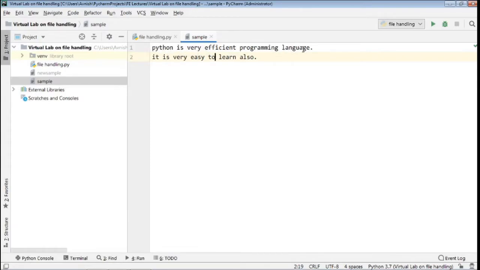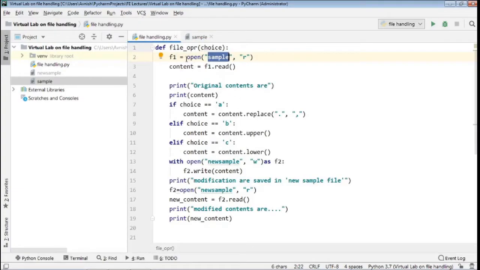Python is a very efficient programming language. It is very easy to learn also. This is my sample file with extension .txt. This is a text file, and this sample file we have opened using this open function. Now this function is opened in read mode. We already learned that there are a total of 4 modes: R mode, W mode, A mode and X mode. W mode means write mode, A mode means append mode, and X mode means create mode. Here R mode is used, that is reading mode. So we are going to read the content that is stored in this sample.txt file.